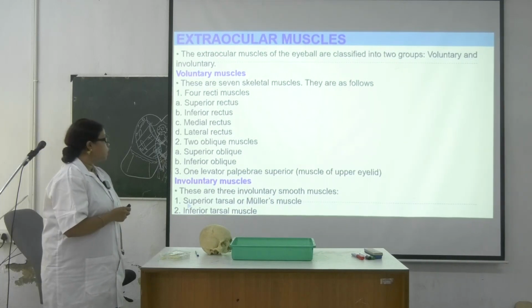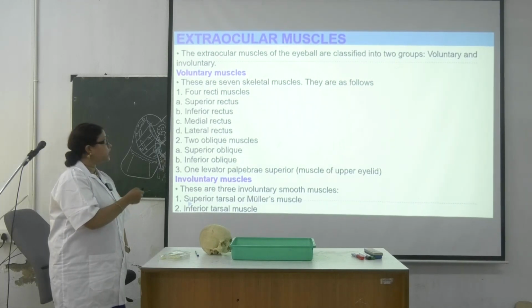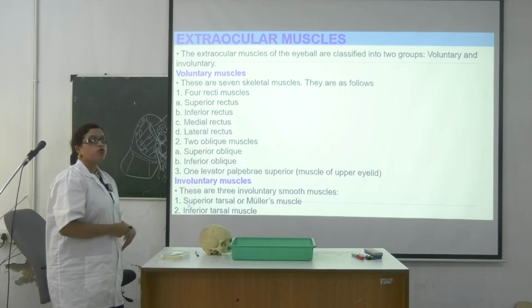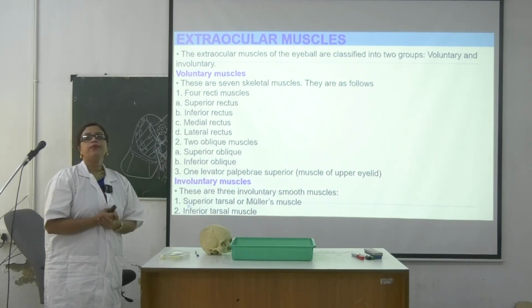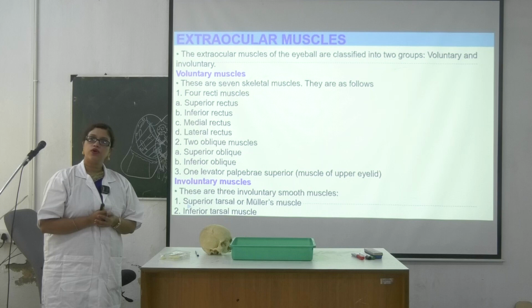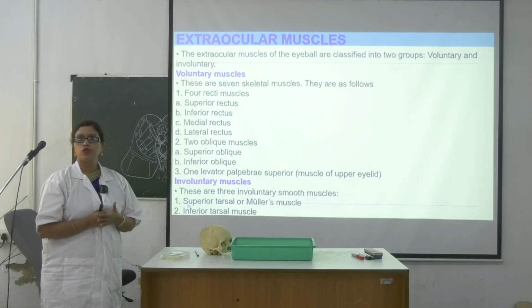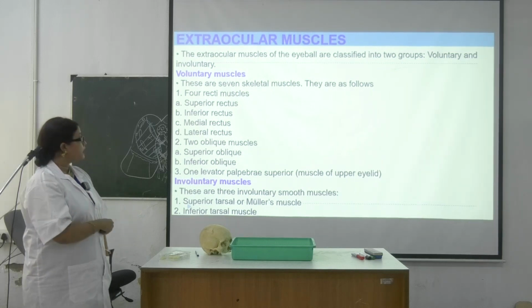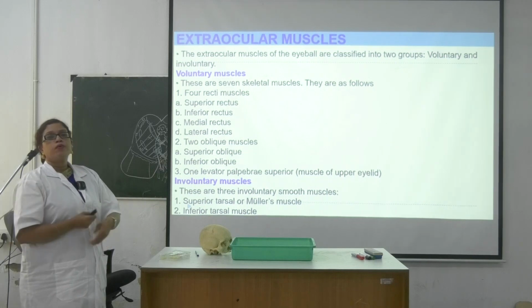So these are the muscles you already know. Okay, additionally you write what other muscles you have to also include: the levator palpebrae superioris, along with the 6 extraocular muscles.